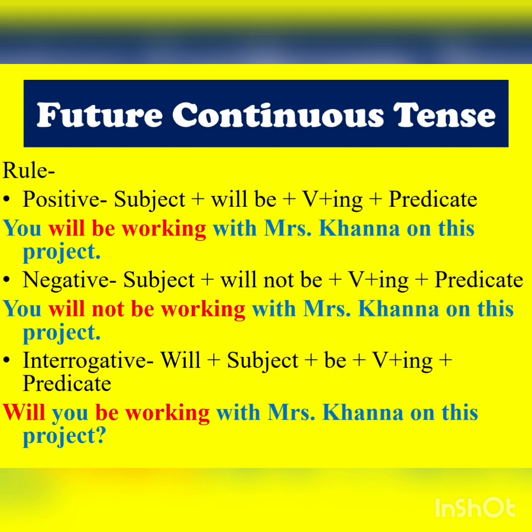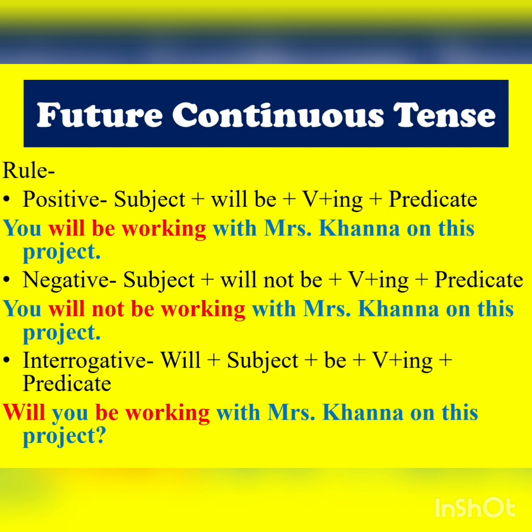Remember, while writing a continuous statement, verb is written with an ing. So here every time verb will be written in this form. While writing positive, it goes will be plus verb ing form. While writing negatives, it becomes will not be plus verb ing form. While writing it in interrogative, it becomes will plus subject plus be, then verb ing form.